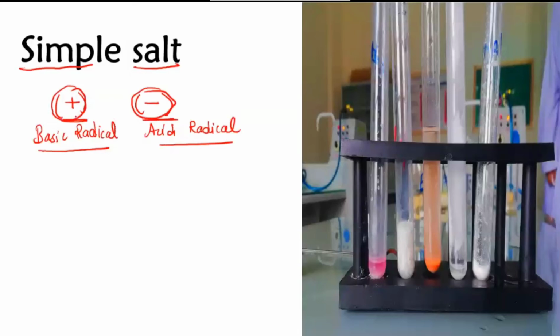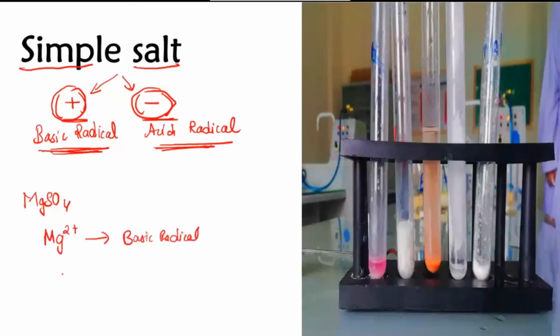In the qualitative analysis, you have analyzed what is present exactly, that is, what is the cation and what is the anion. So if a salt consists of a simple cation and an anion, or I can say a basic radical and an acid radical, then such a salt is called a simple salt. For example, magnesium sulfate: magnesium ion, Mg2+, will be the basic radical, and sulfate ion, SO4 2-, will be the acid radical.